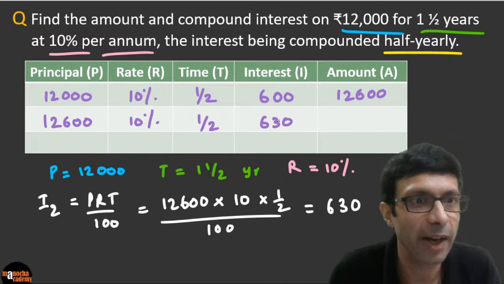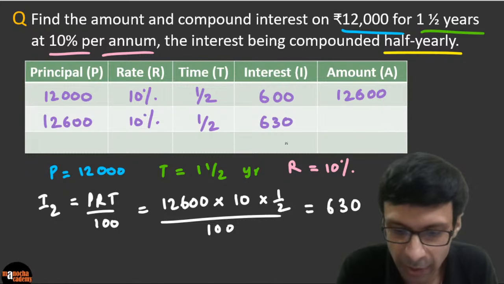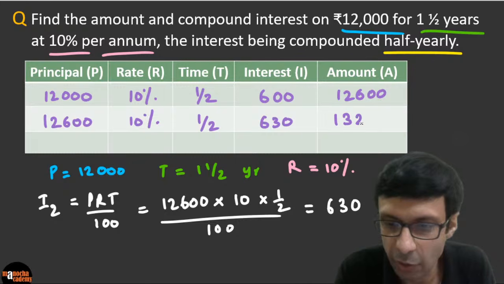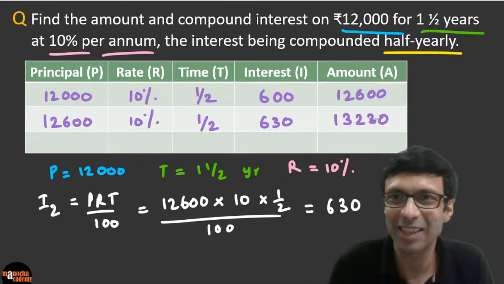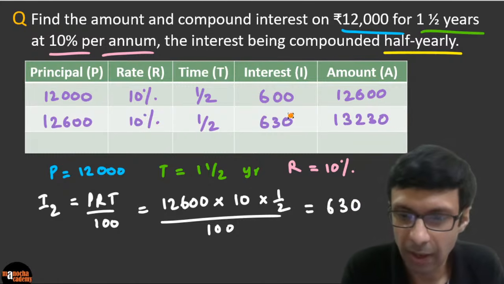Excellent. Right. Deepak is getting that. Deepak Gorin. Very good. Right. So if you add this number, Prachi is getting it, Prachi Prakash. Excellent. So just add up this number here, right? And so the second amount is going to be 13230, I think. Please check my calculations in case I make a mistake. I'm doing it live here. So you just have to add the principal and the interest amount. Okay. And again, copy the amount here.